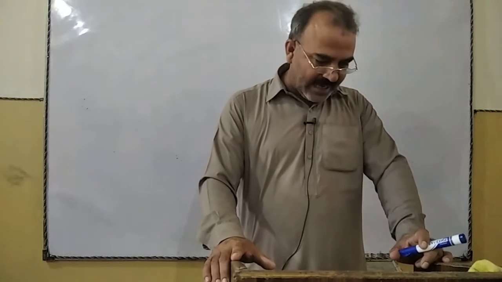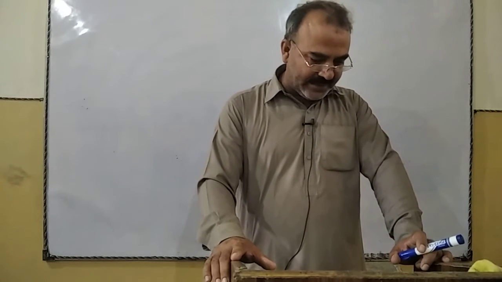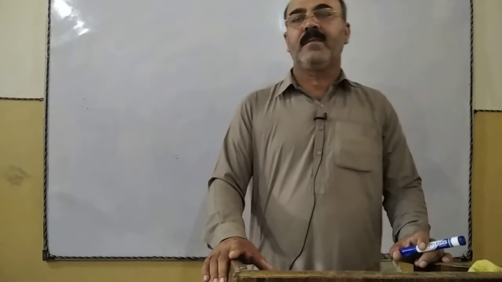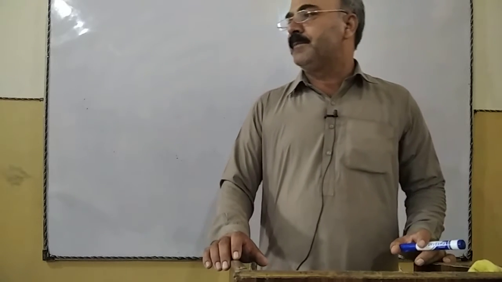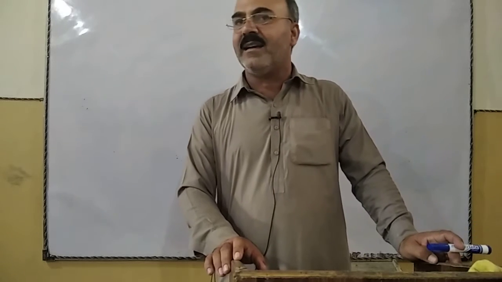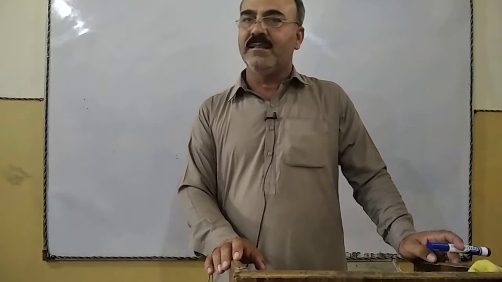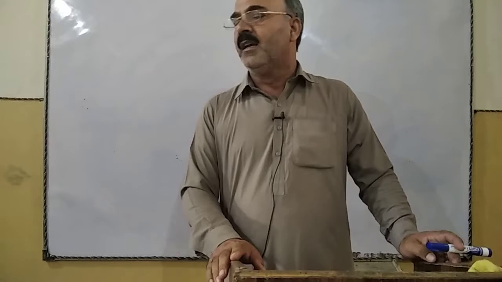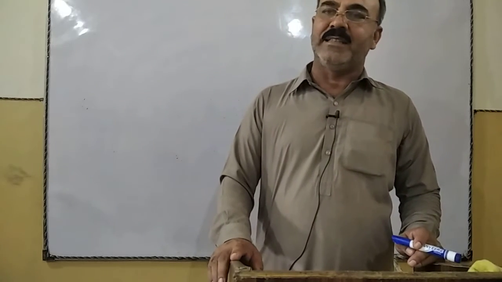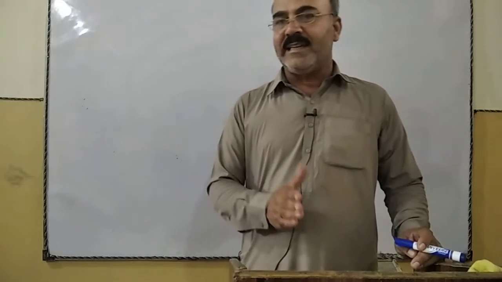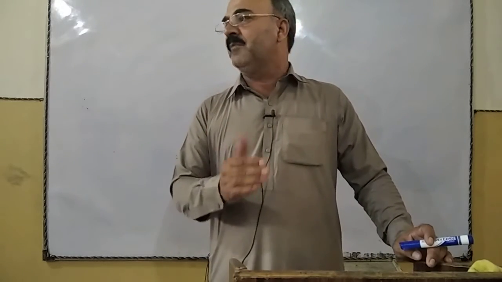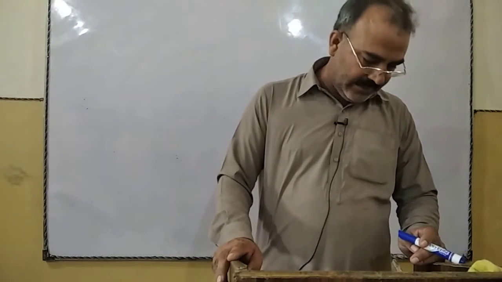Proper nouns are always written with a capital letter at the beginning. That is the characteristic quality of proper nouns, that they always begin with a capital letter. Even if they come in the middle of the sentence, we begin them with a capital letter.